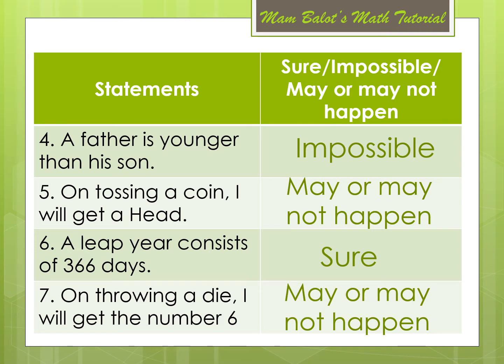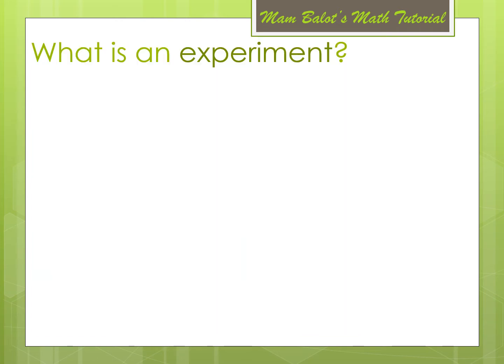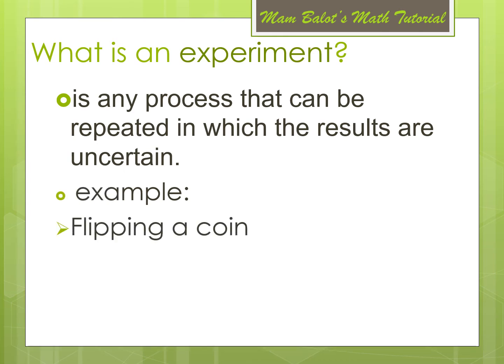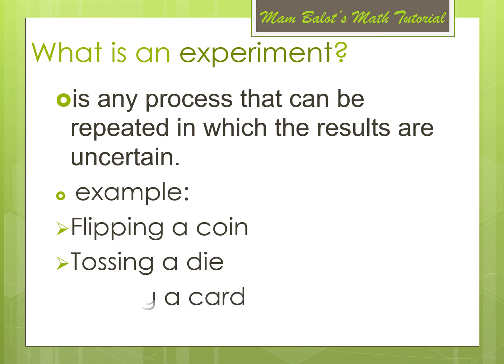Now, from this activity, let us look at some different terms related to probability. The first one is an experiment. So what is an experiment? It is any process that can be repeated in which the results are uncertain. For example, flipping a coin: you are not sure if you will get a head or a tail. Tossing a die: you can get a 1, 2, 3, 4, 5, or 6. Or picking a card: you can get a heart, a club, a clover, or any number.